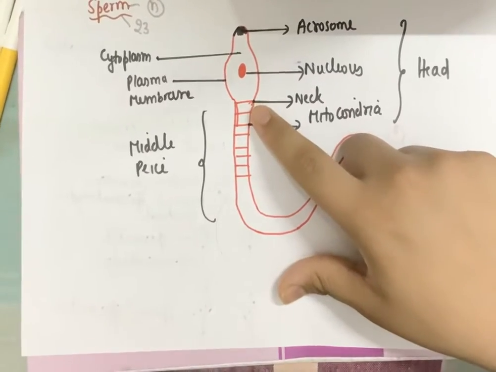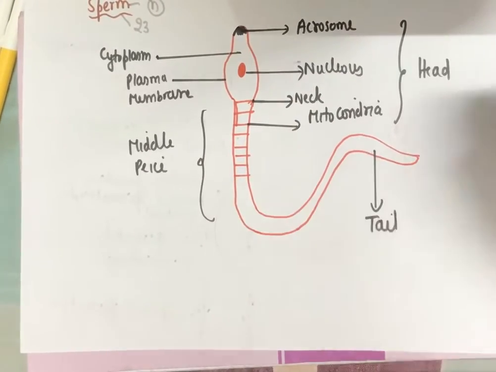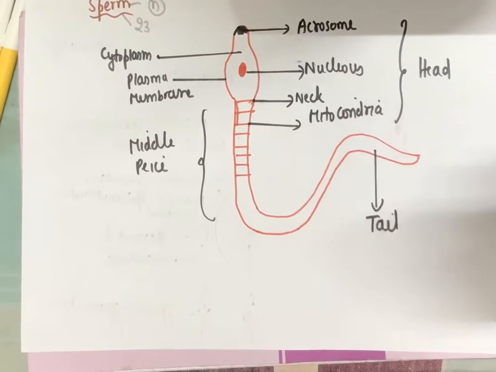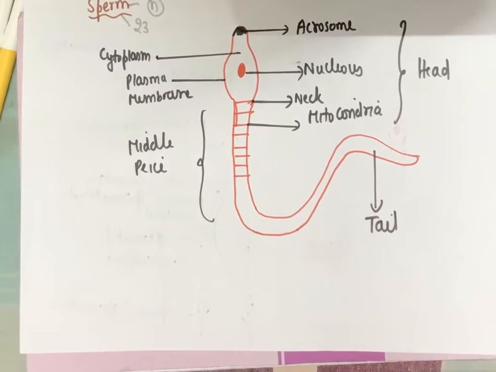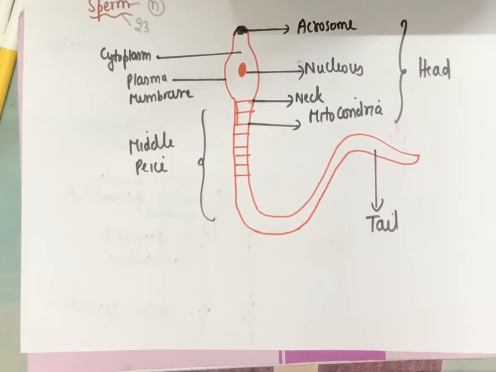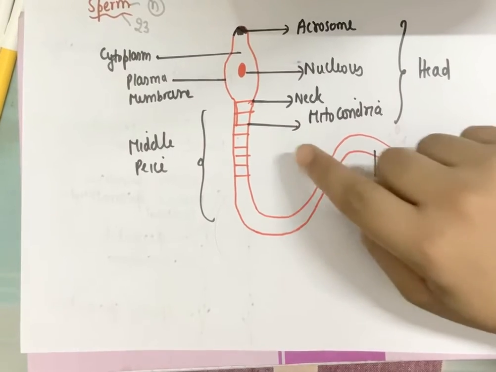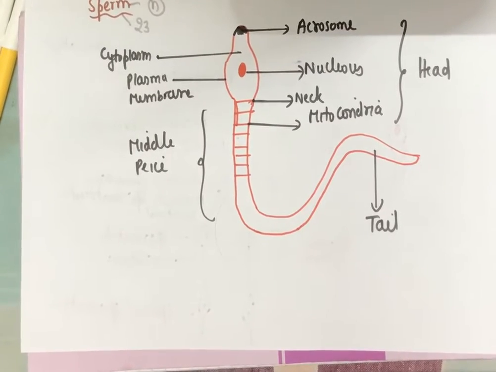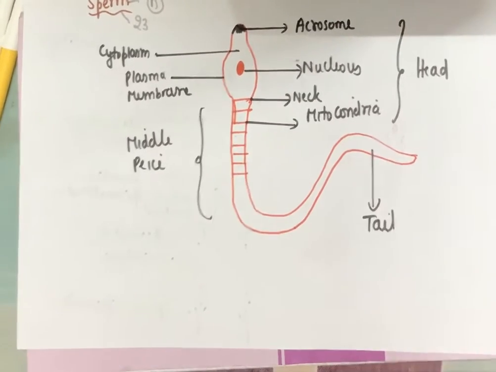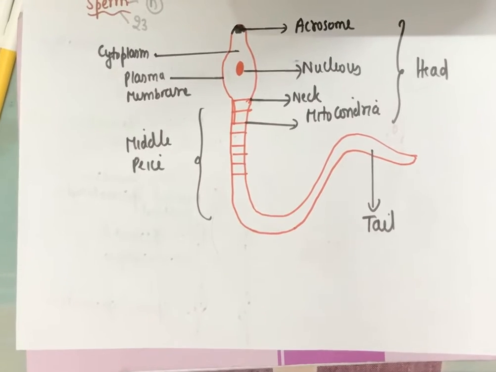After the head is the neck, and after the neck is the middle piece. The middle piece of the sperm is rich in the cell organelle mitochondria. Now the sperm is a male gamete and it is motile, it can move. The sperm has to reach the ovum, the egg does not reach the sperm. For that movement, if anything moves, it has to do work, and for work we require energy. So the sperm has to have energy in order to move and reach the female gamete. For that, the sperm has so many mitochondria, and as we all know, mitochondria is the powerhouse of a cell. It makes the cell rich in energy. So the sperm has mitochondria which will make it rich in energy for movement.